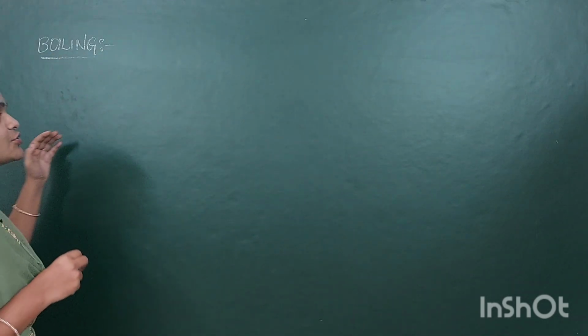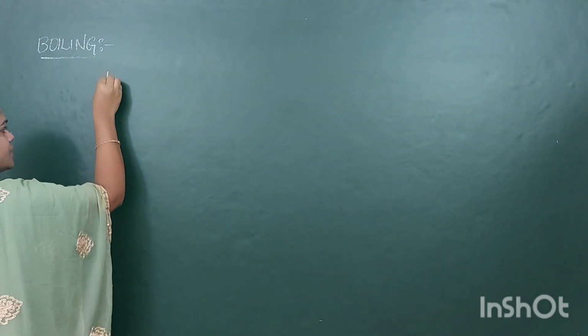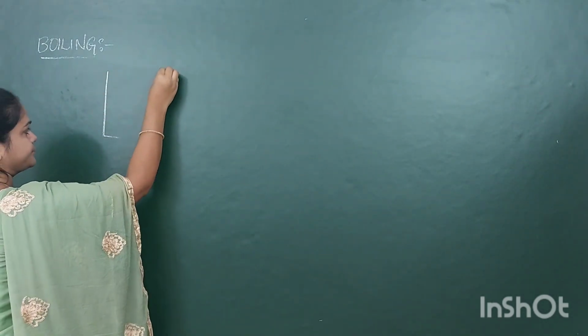To understand more about boiling, we are going to take a vessel with water.